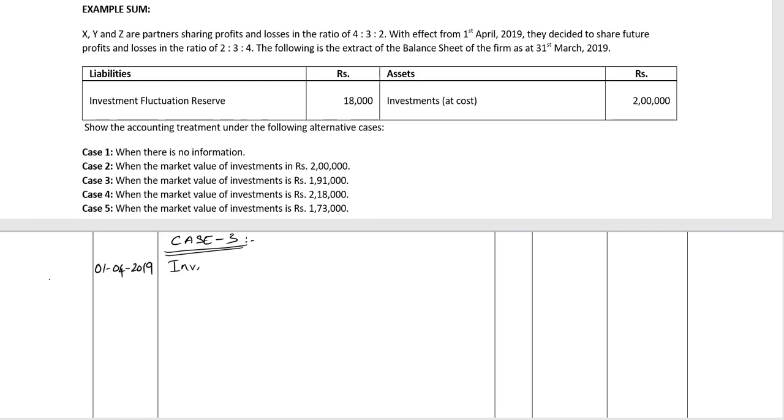Investment fluctuation reserve account debit, amount is 18,000, amount of reserve, to investments account.